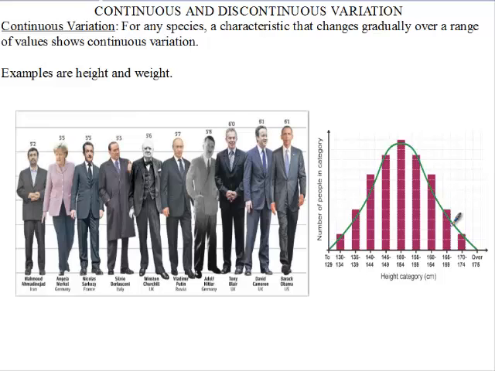Moving on, let's talk about another type of variation. This time we're talking about continuous variation. Okay, continuous variation. When we say something is continuous, that means it follows one another. So continuous variation, for any species, a characteristic that changes gradually over a range of values shows continuous variation.